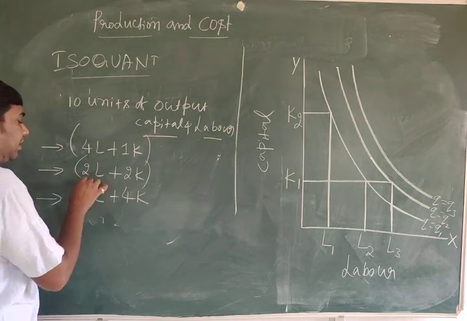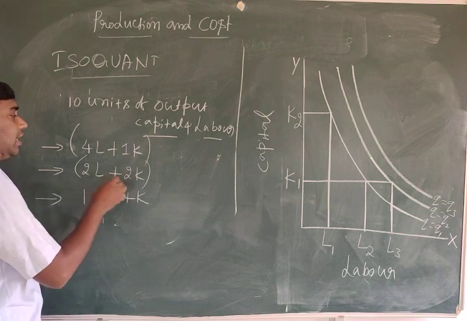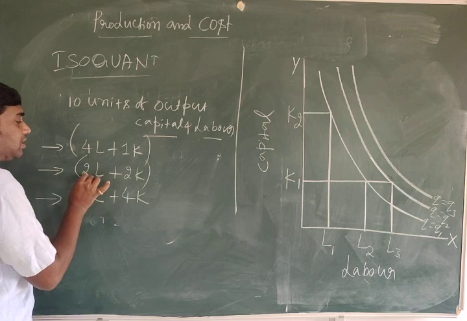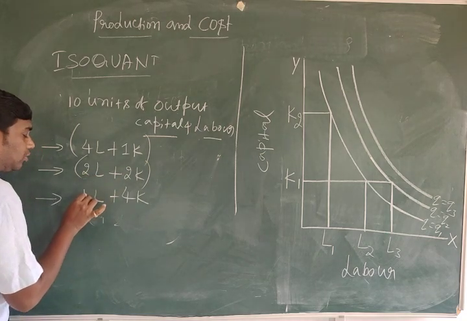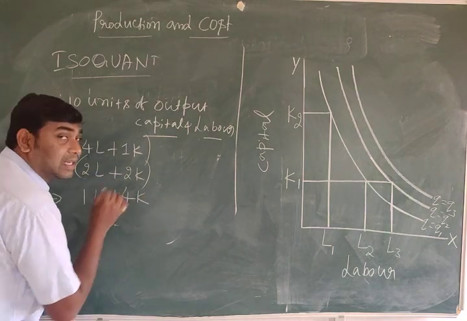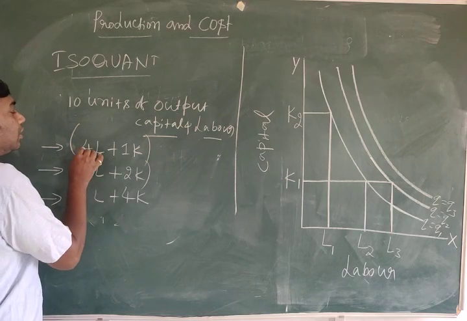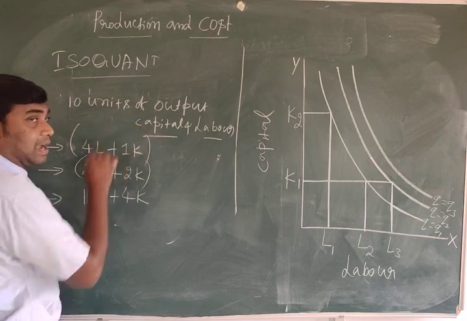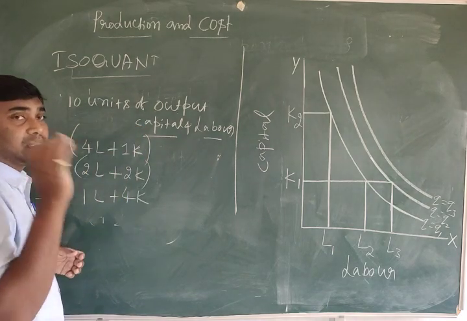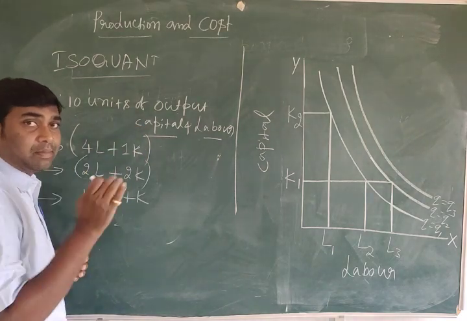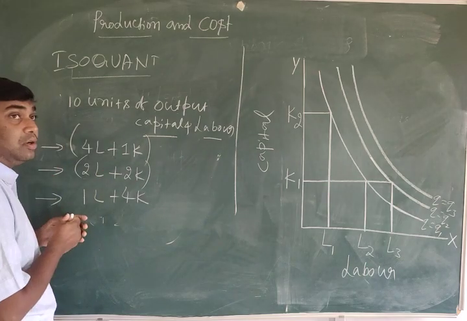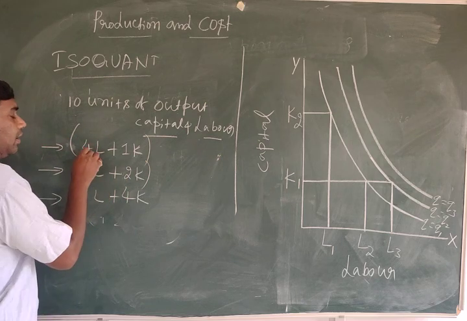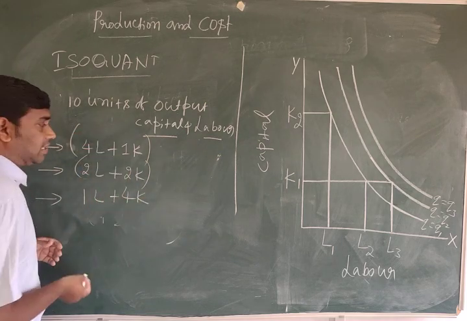Whether we can decrease or increase: to increase one thing, we should decrease another thing. Otherwise, we can take the same. To decrease one thing, we should increase another input. Are you understanding here? By increasing the labor, we have to decrease which one? Capital. Why? To produce the same level of product. It is not possible to increase both, but we can either increase or decrease.